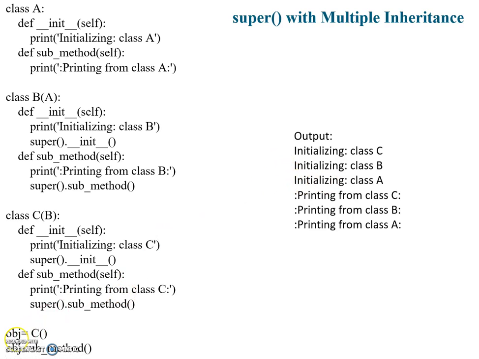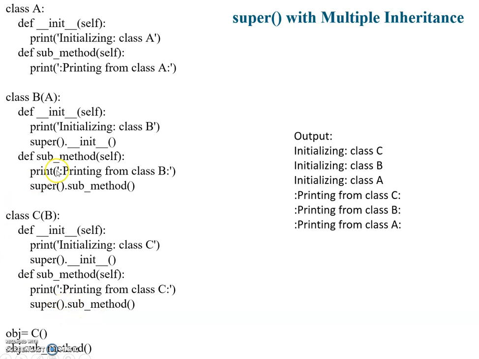After that it will go to the next line, that is, object dot sub method. This obj is an object of class C, so it will call its respective method. The sub method of class C will print printing from class C on the console and will call its base class sub method through the statement super dot sub method.